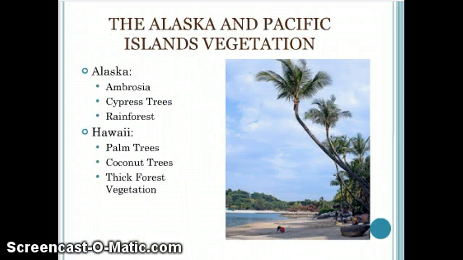And our final slide on regional vegetation is about Alaska and the Pacific Islands. Alaska contains rainforests, cypress trees, and ambrosia. Also, since parts of Alaska are snowy, there is vegetation that grows there, even in the cold. Hawaii's vegetation mainly contains palm trees, coconut trees, and thick forest vegetation.